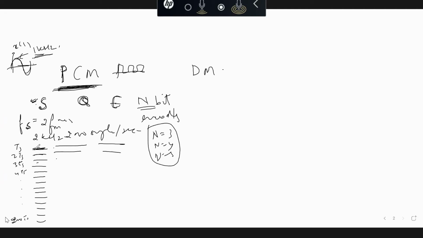Now the problem with PCM is that since we have a large number of samples, at minimum 2000, what is the expected sample value? Suppose my first sample value is 1.1 volt, the second is 1.11 volt, the third may be 1.2 volt, the fourth 1.21 volt, and so on.